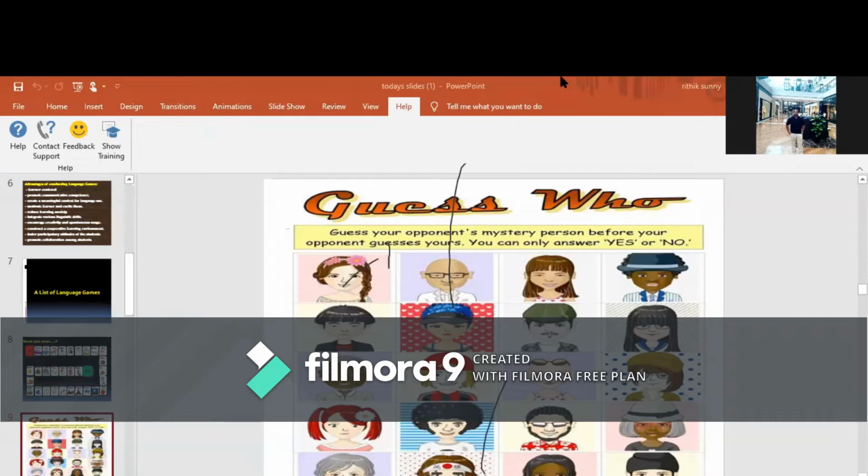So in the chat box, I'm getting the questions. Is that an old man? No. Salim Pasha sir has asked, is that an old man? No, it's not an old man. And Savita Devi has asked, is that male or female? So it's a good question. Probably female. Female, and you need to identify that particular person.